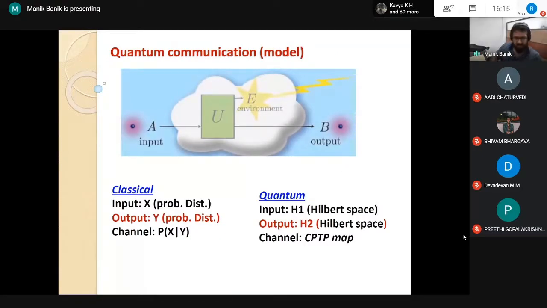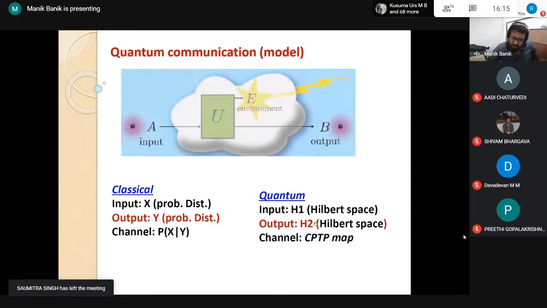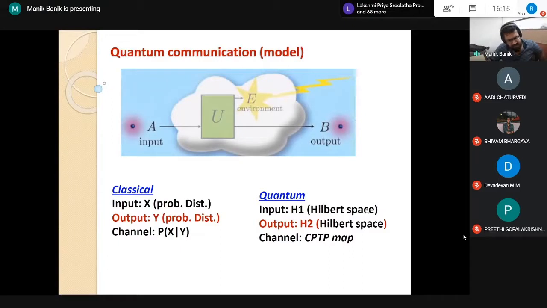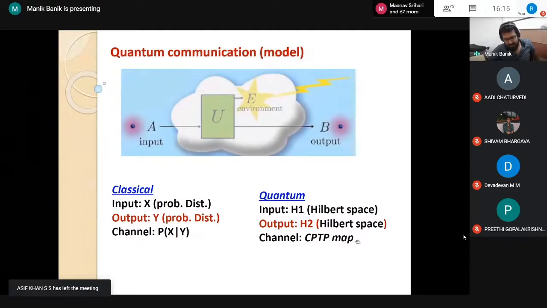Okay, now in this quantum world, what is a communication channel? In the classical world we have discussed this communication channel. You can mathematically model it as some stochastic map from input probability distribution to output probability distribution. In the quantum world, our input system is modeled by some Hilbert space, the output by some other Hilbert space H2, and the action of a channel we can think of as some completely positive trace preserving map.